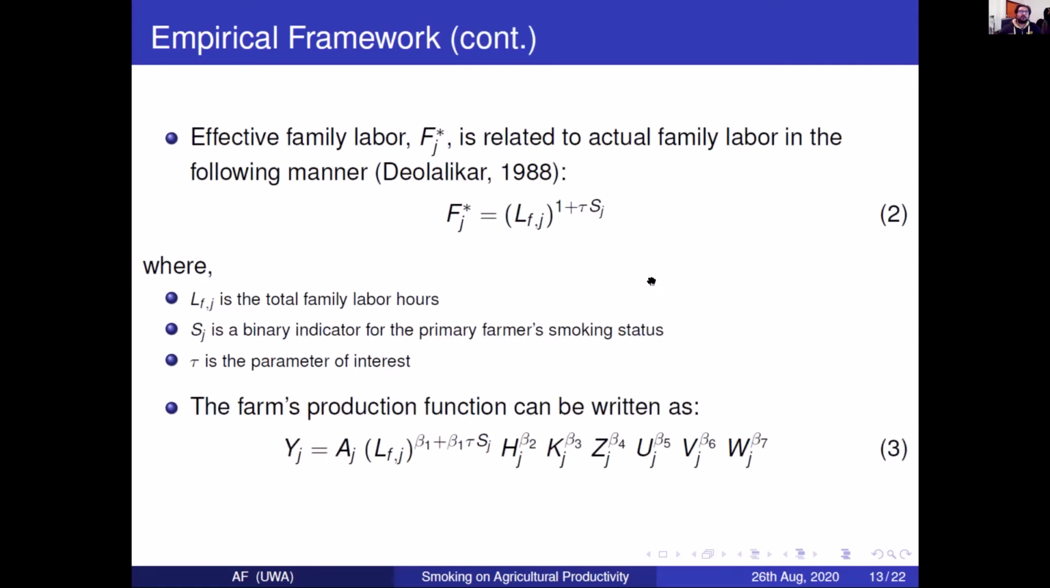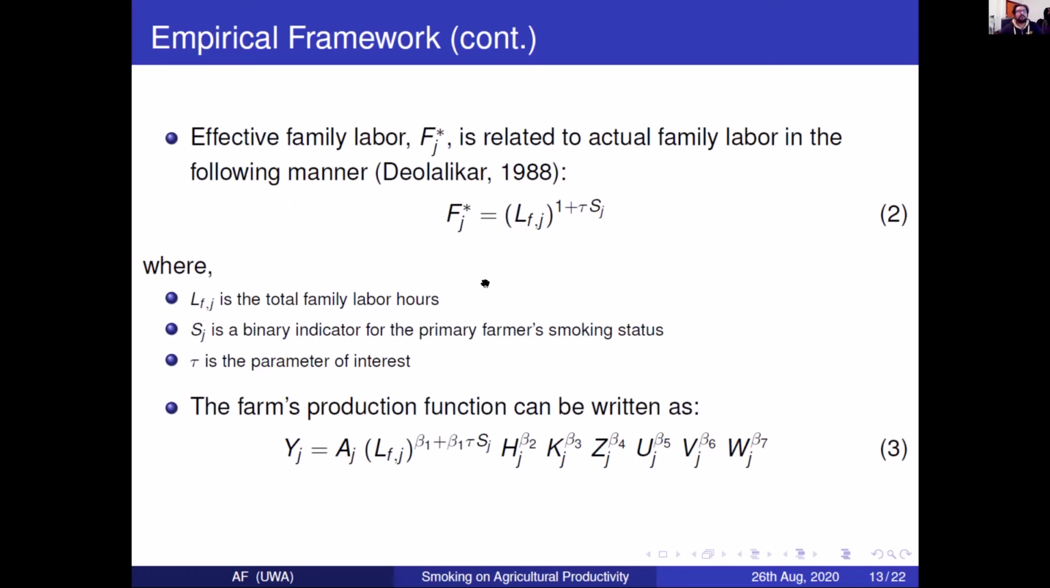We follow Deolalikar in his seminal paper from Aristat, where he showed how calorie intake and nutrition can become a part of the agricultural production function. We follow a similar empirical framework to model smoking behavior. So effective family labor is going to come into the production function as such. Effective family labor is a function of the total family labor hours, and smoking comes in on top as an exponent, 1 plus tau Sj, where Sj is the binary indicator for the farmer's smoking status, and tau is the parameter of interest.